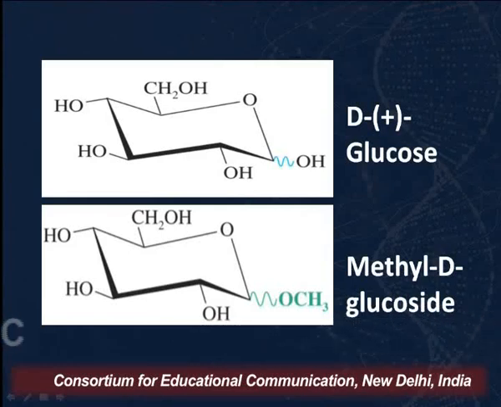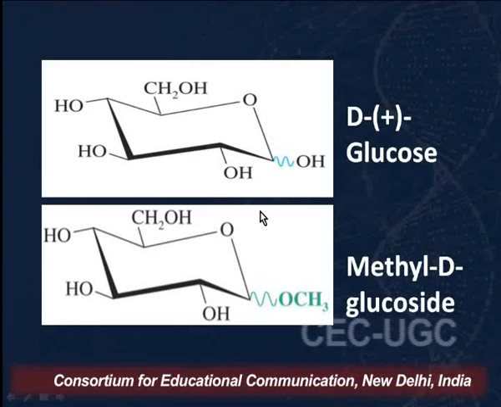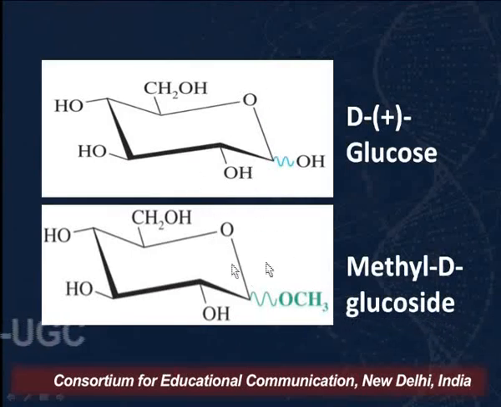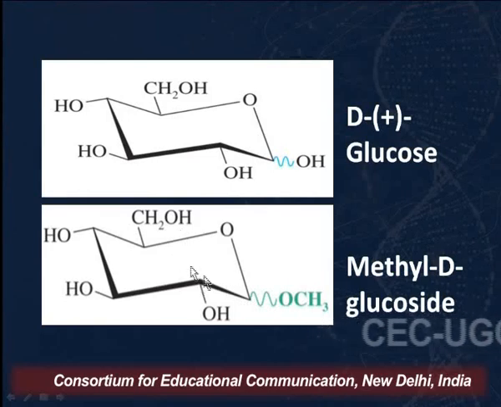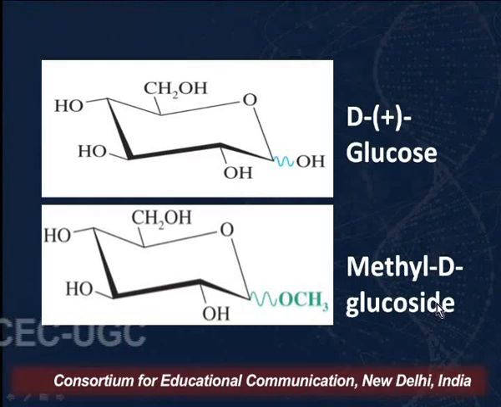In the first structure we have the cyclic structure of D-glucose, the glucopyranose structure. And in the second example you can see that it is methyl D glucoside, and again it is a pyranose structure, known as methyl D glucopyranoside.